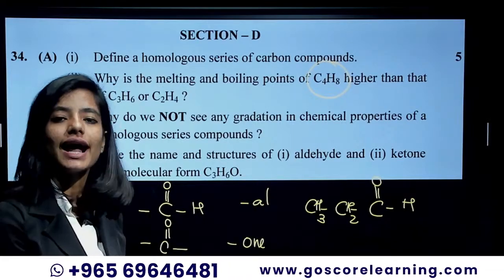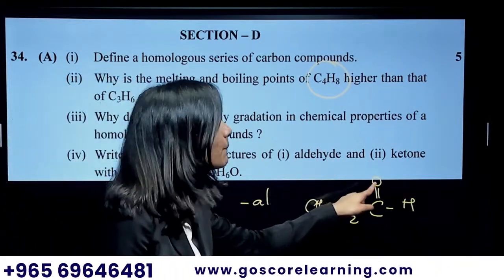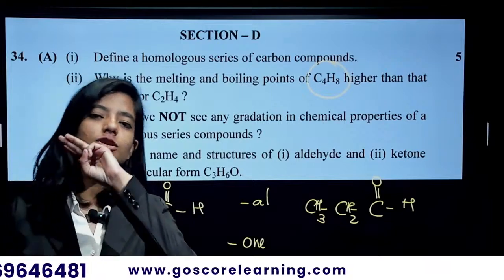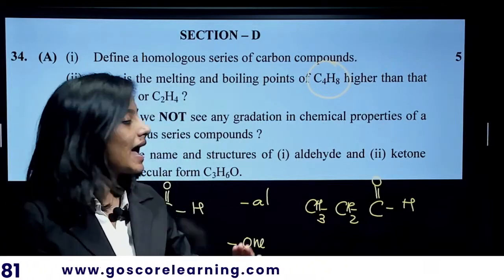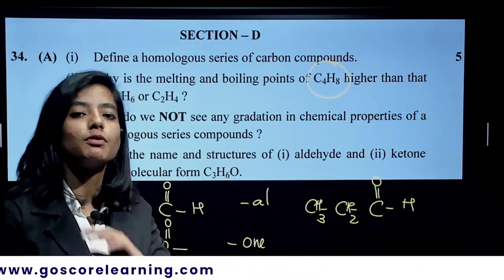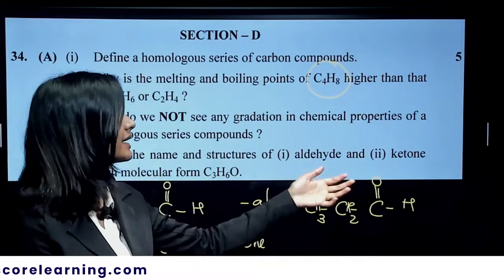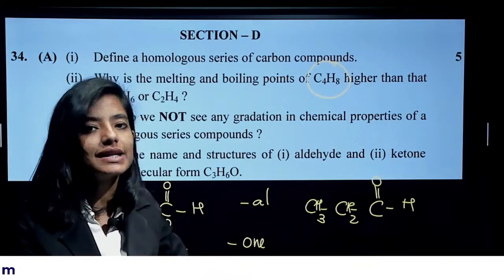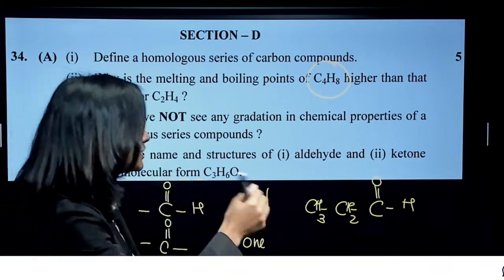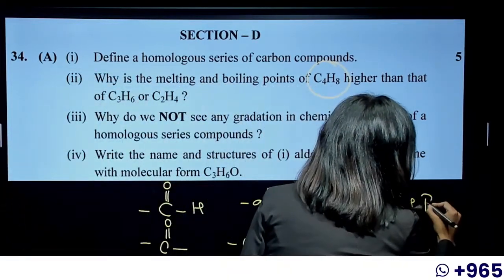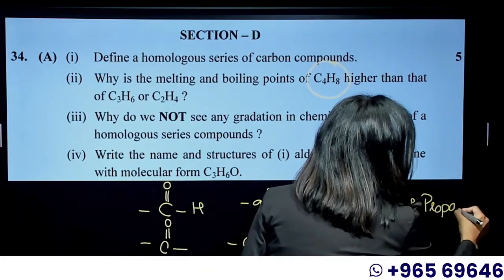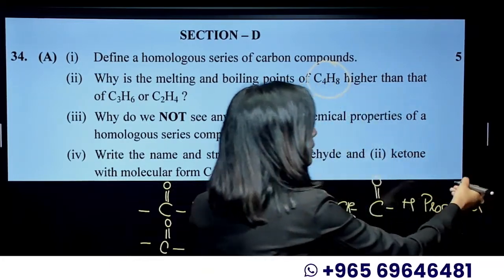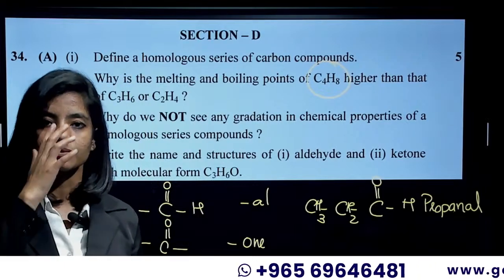So that is your aldehyde. Meth, eth, prop. There are 3 carbon atoms, so the word root is prop, and the name is propane, but E will be replaced with Al just because it's an aldehyde. So the name will be propanal.